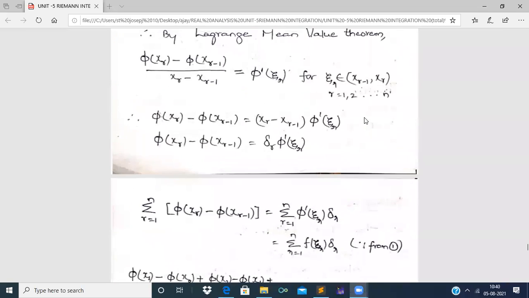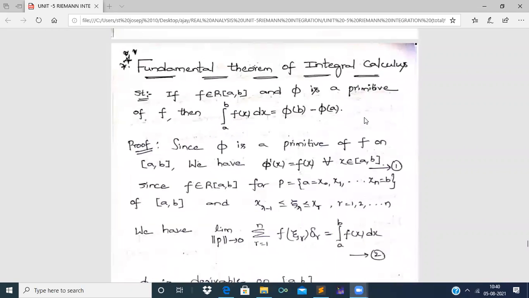See the statement. The statement is: if f is Riemann integrable and phi is a primitive of f, then integral over a to b f of x dx is equal to phi of b minus phi of a.